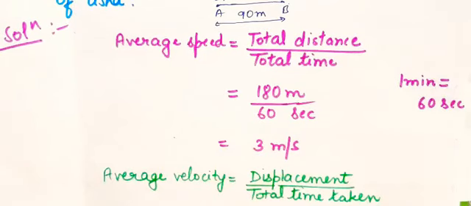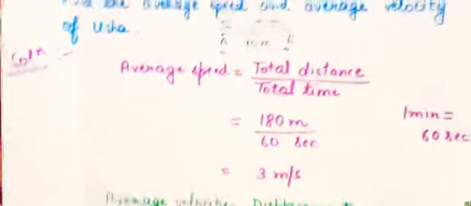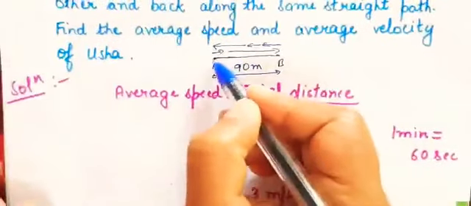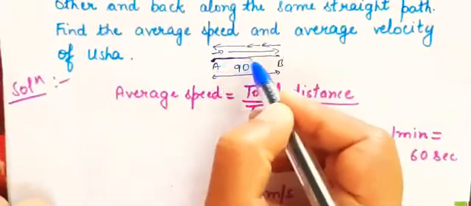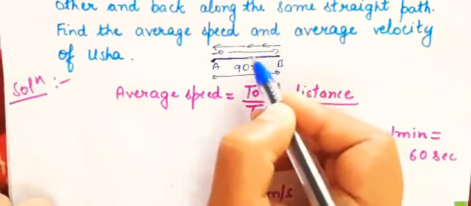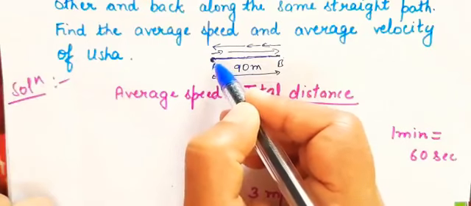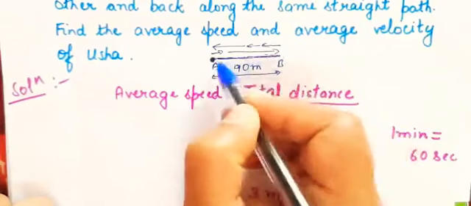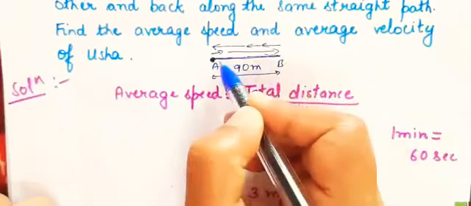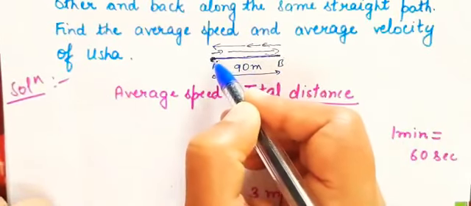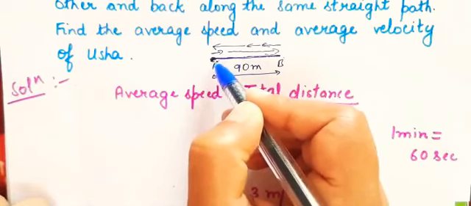Now the question is, what is average velocity? The formula is total displacement upon total time taken to cover that displacement. I told you that she starts from this point, moves here, then turns back and returns to its original point A. So what is the total displacement? Initial position and final position are the same, so displacement is 0.